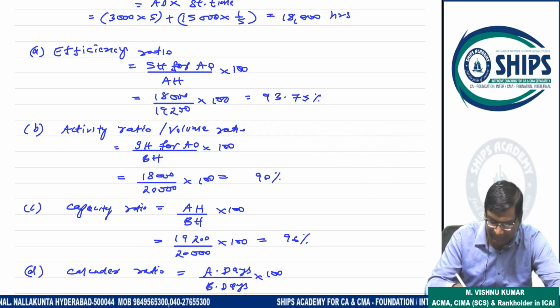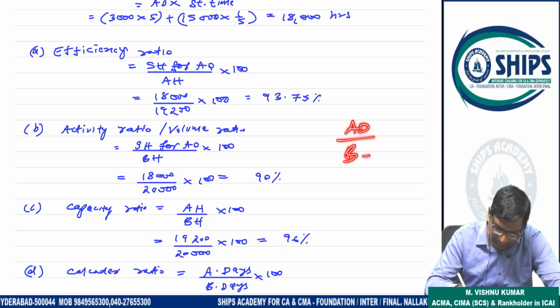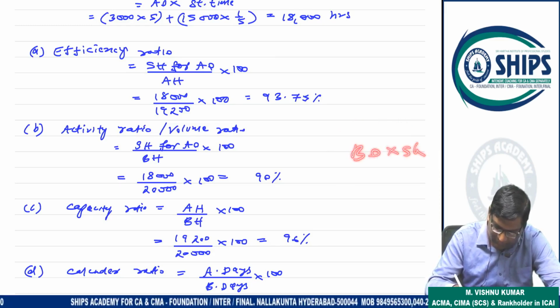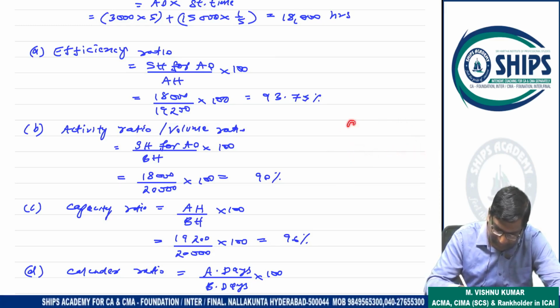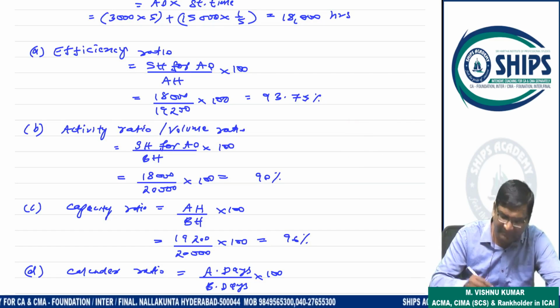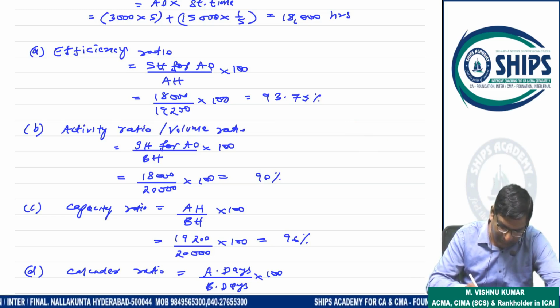So here also we use actual output and budgeted output, but here we have to multiply with hours. So actual output into standard hour, budgeted output into standard hour. After multiplying, it becomes standard hours and budgeted hours. That's why the formula is standard hours for actual output by budgeted hours. Okay now? Yes, sir.